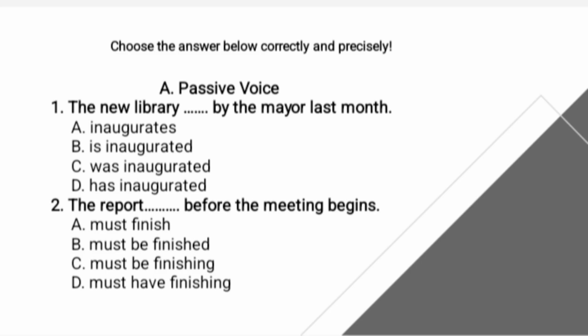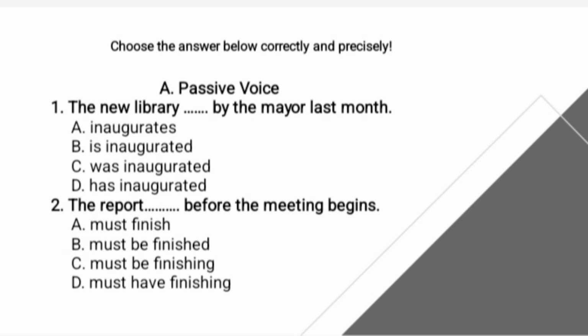The first question: "The new library blah blah blah by the mayor last month." The first step, identify the subject. The new library receives the action, so the sentence must be in passive voice. The second step, the time signal "last month" shows the sentence uses past tense. The third step, the correct passive form in past tense is "was" plus verb 3. The correct answer is C, was inaugurated.